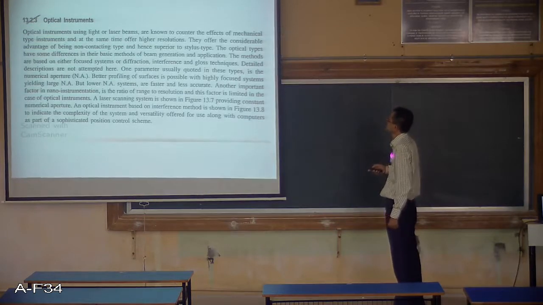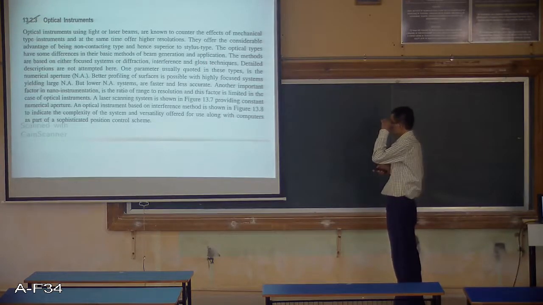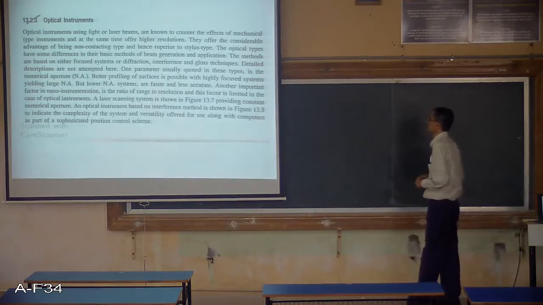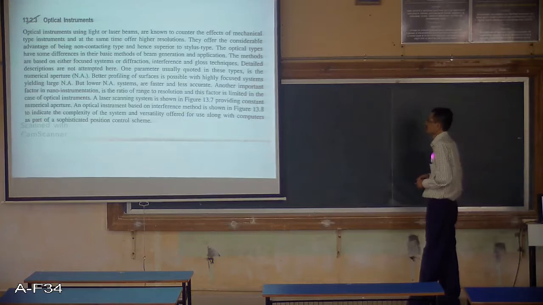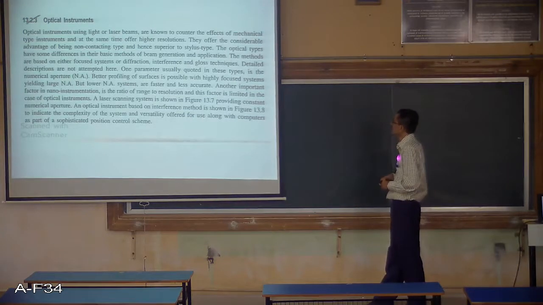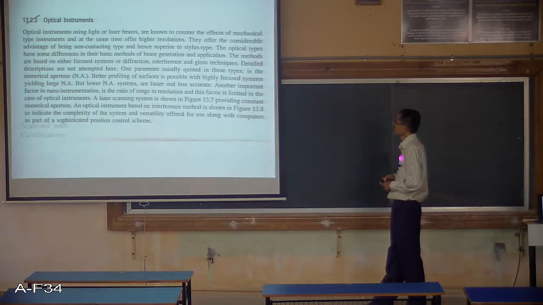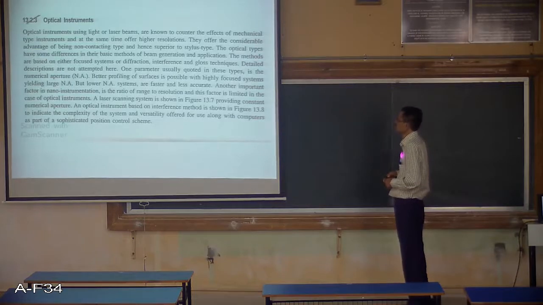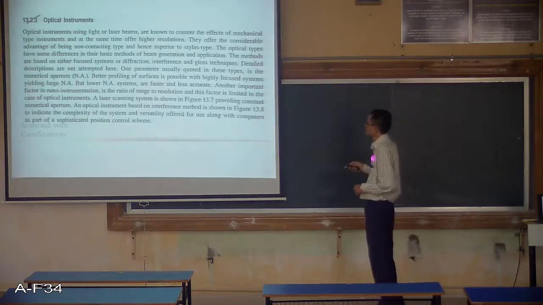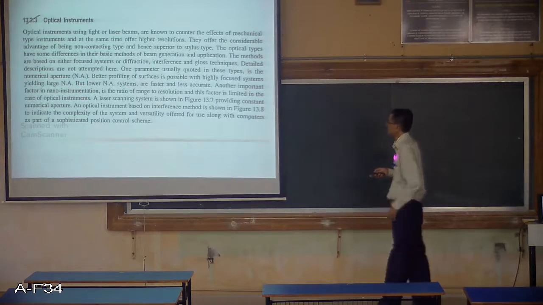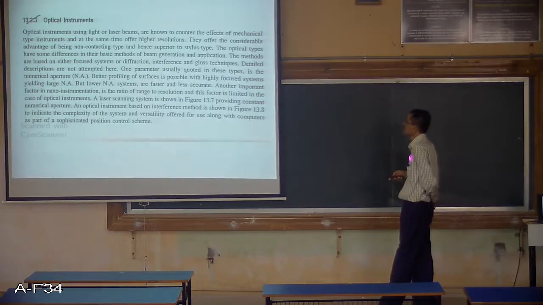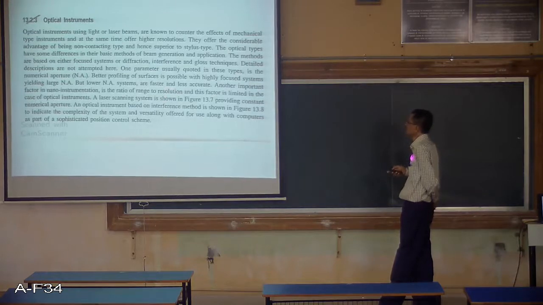The optical types have some differences in their basic methods of beam generation and application. The methods are based on either focused systems or diffraction, interference and gloss techniques. Detailed descriptions are not attempted here. One parameter usually quoted in these types is the numerical aperture. Better profiling of surfaces is possible with highly focused systems yielding large numerical aperture, but lower numerical aperture systems are faster and less accurate. If the numerical aperture is lower, the system is faster and less accurate.